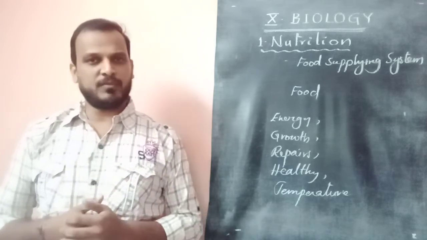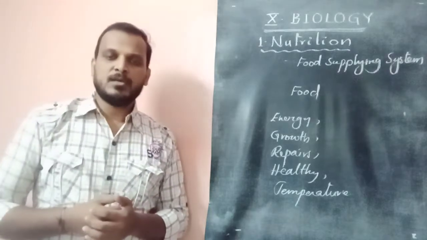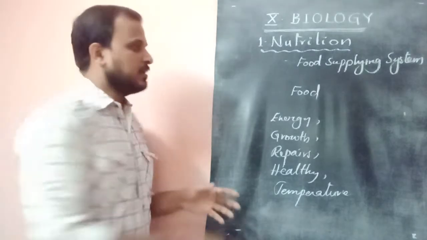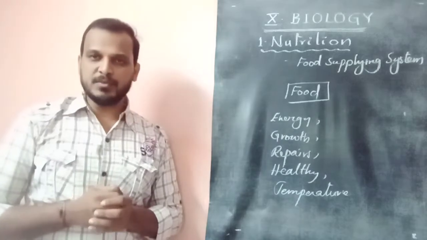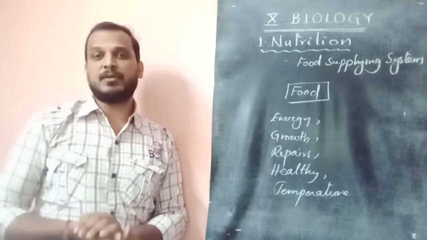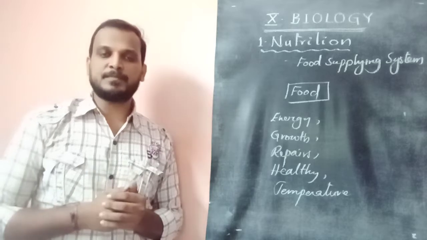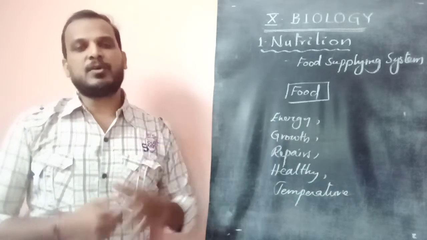We will see how all these happen in the next discussions. So the first thing to know is that there is a great important material called food, which fulfills all these prime important needs of any organism. So this food should be supplied to every organism.